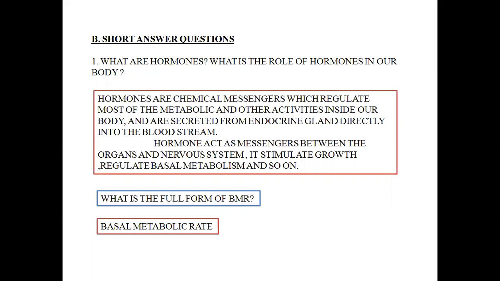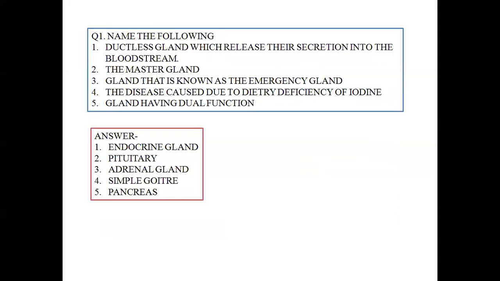That means this is the process of formation of adenosine triphosphate, that is energy, biological energy, and how this energy is utilized by our body while at rest, that means while we are sleeping. This is known as the basal metabolic rate.